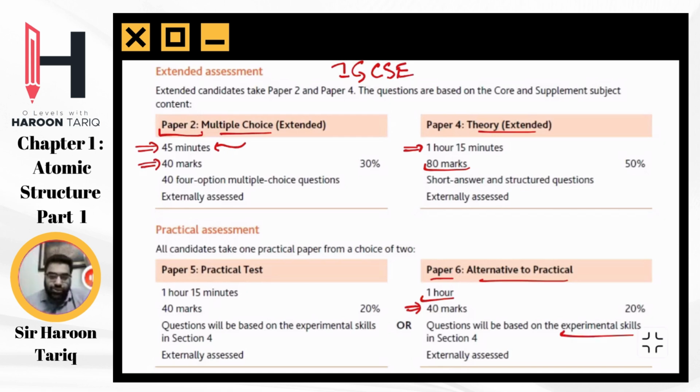Though those students who live in the UK or in Western countries, instead of giving paper 6, they are allowed to give paper 5 as well. Not in Pakistan, but if you are living in UK, you can give this practical test as well. You basically have to either give paper 5 or paper 6. In Pakistan, we give paper 6.